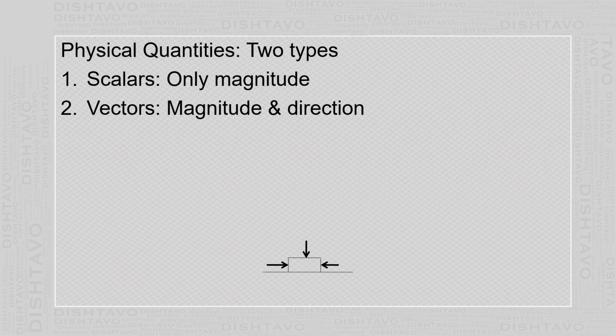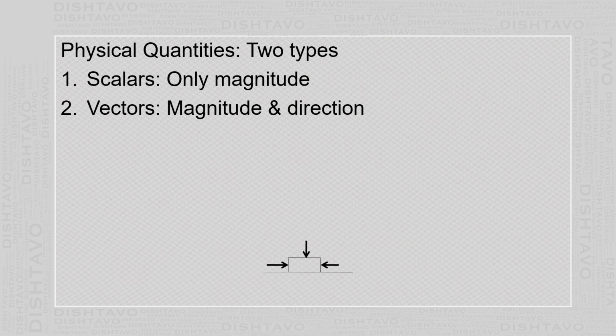Let us take the example of length. Suppose you want to find the length of the room. Whether you measure from one end to the other end or from the other end to the first end, it does not make any difference. So to describe the length, what is required is only magnitude. The second type of physical quantity is called a vector. These physical quantities have magnitude as well as direction.